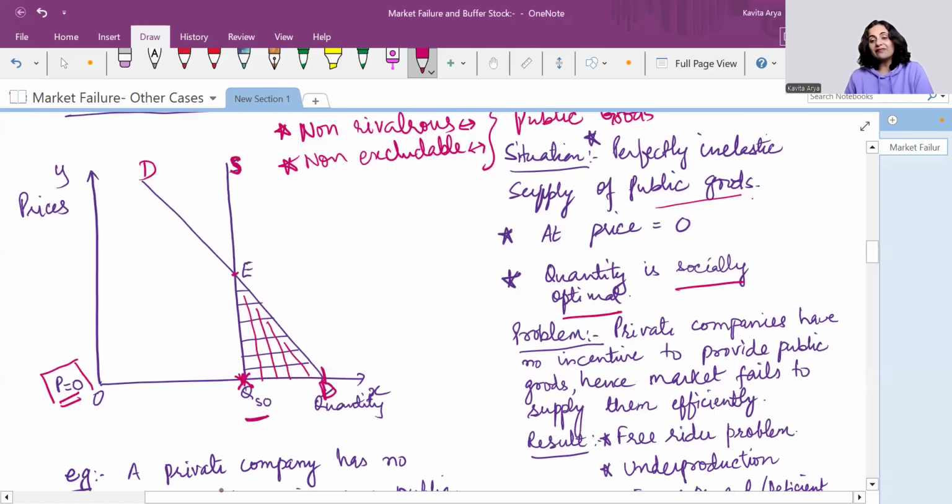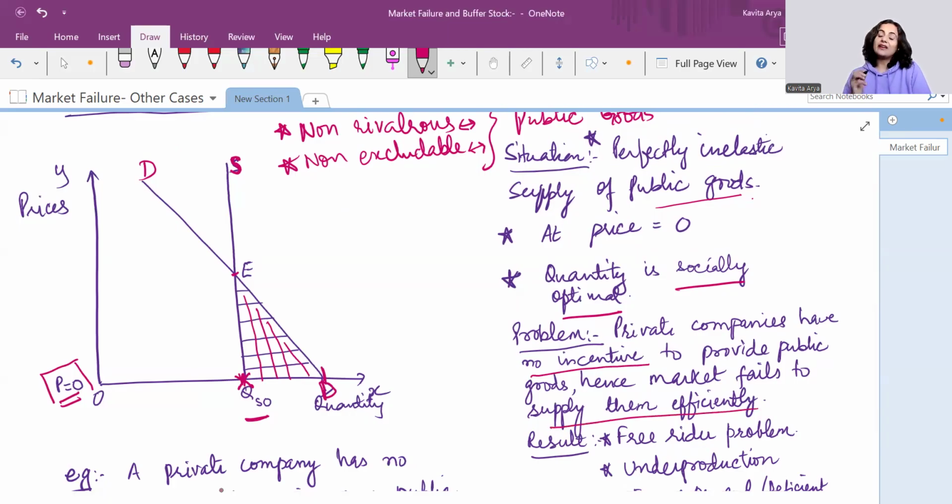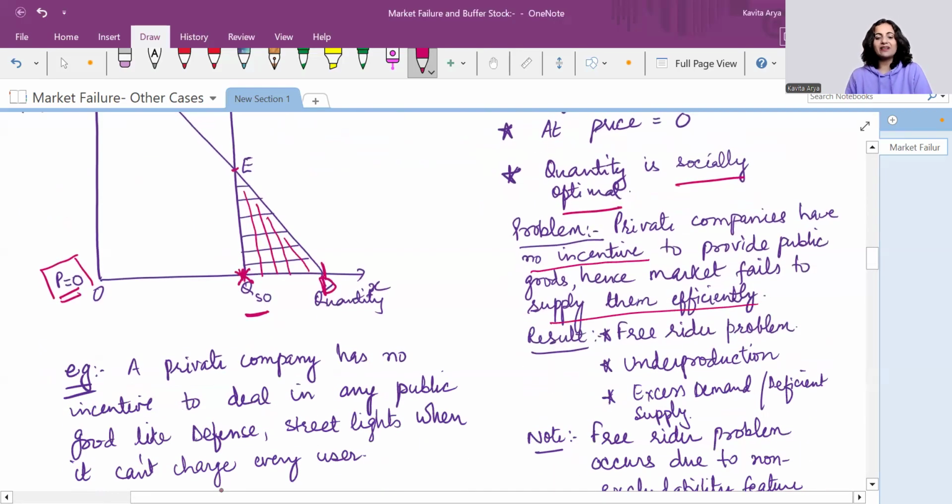The problem is that private companies have no incentive to provide public goods, hence the market fails to supply them efficiently. Why would a private company provide something for which it's not able to charge the user? As I've written here, a private company has no incentive to deal in any public good like defense or street lights when it cannot charge its users.